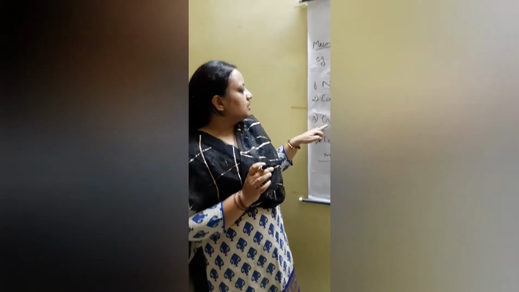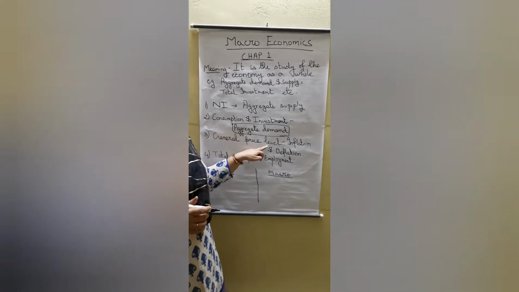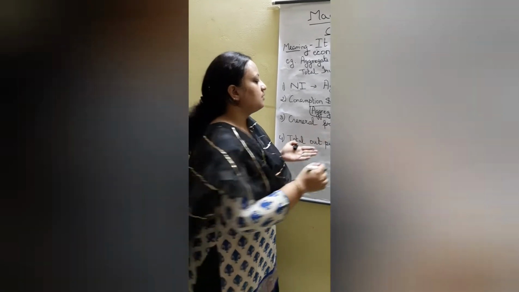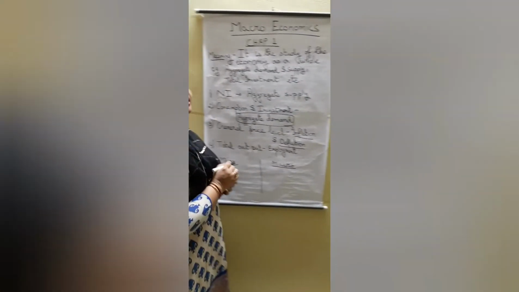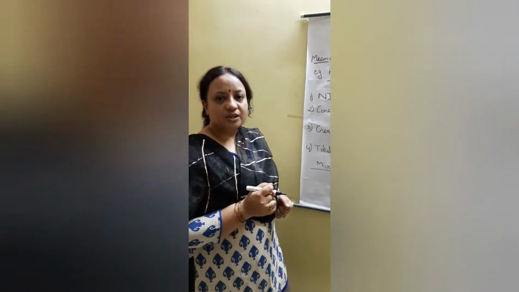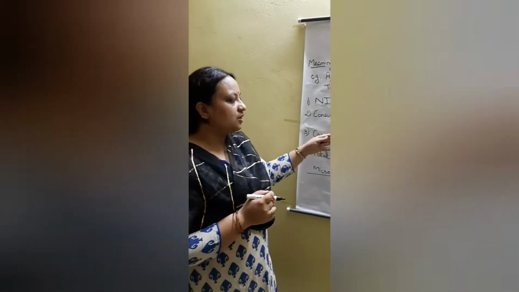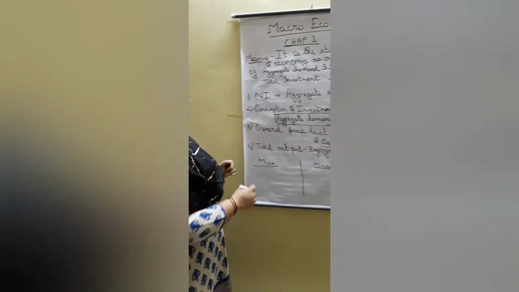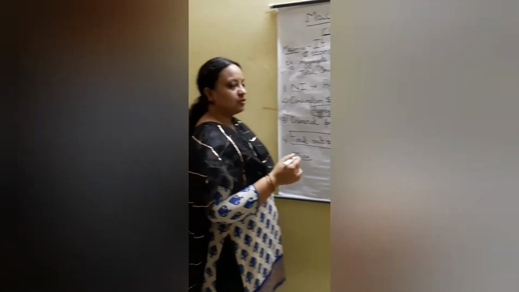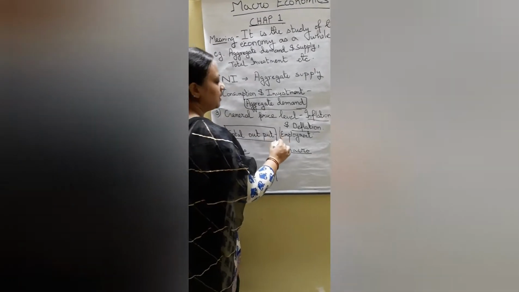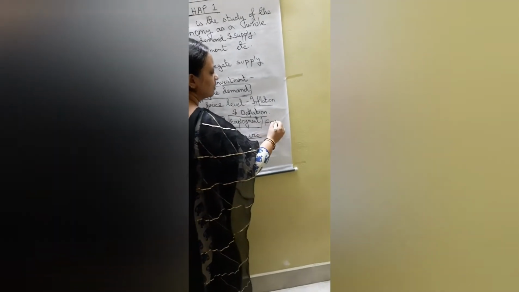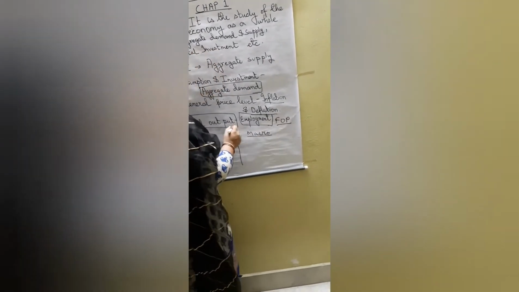Alright, now next we will discuss the general price level of the economy. While discussing the general price level, we will discuss the inflation and deflation present in the economy. How to find out the inflation and deflation, what it is. So everything we will discuss under this. Then we will discuss the total output, or the total production of goods and services, which is determined by the total employment. Whatever will be the employment of all factors of production, that will be the output.